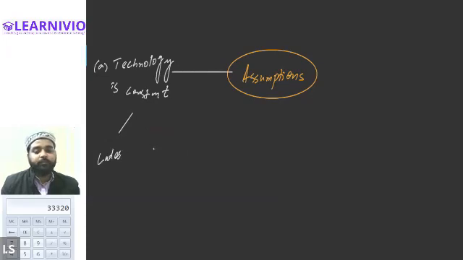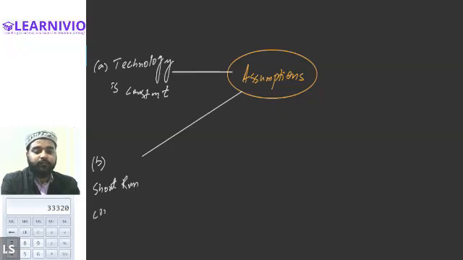Only then can the law of variable proportion be applied. So this is the first assumption in the law of variable proportion. The second assumption is that the law of variable proportion is a short run concept. Short run concept basically means that the law might not be applicable when you are observing a business or a production cycle during a longer period of time.